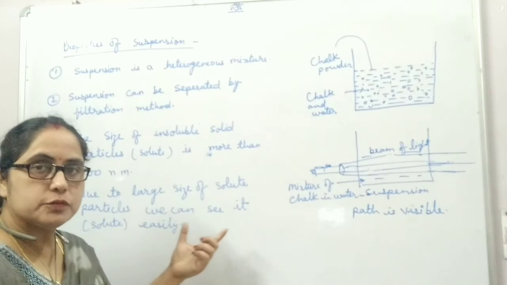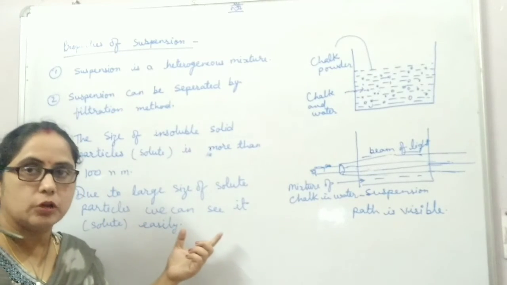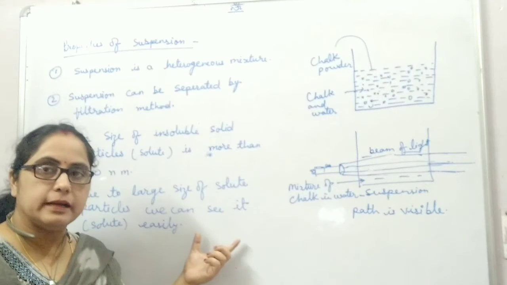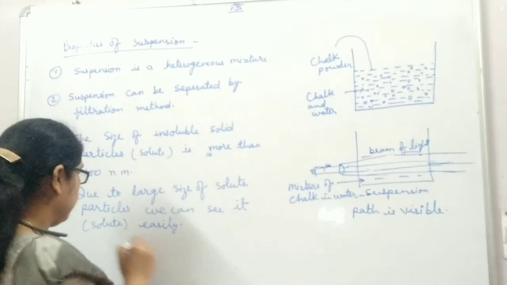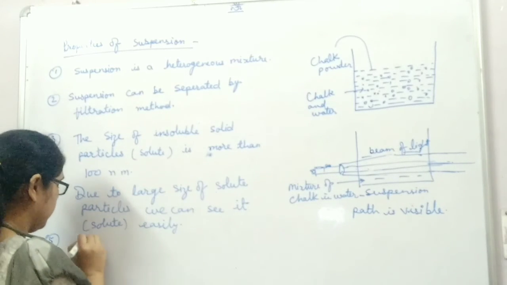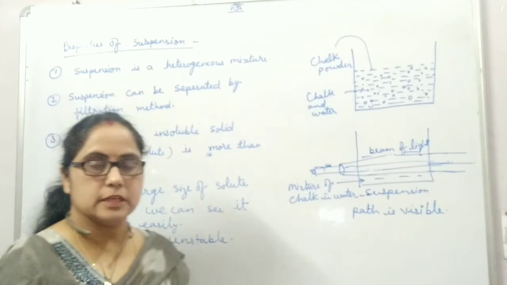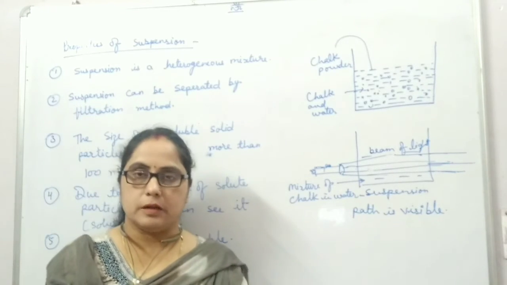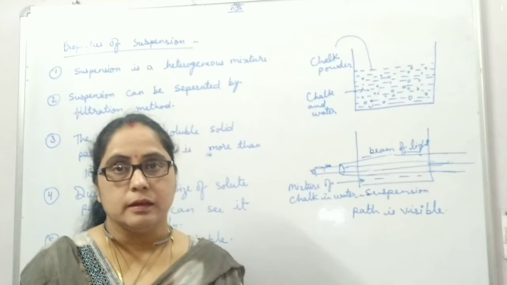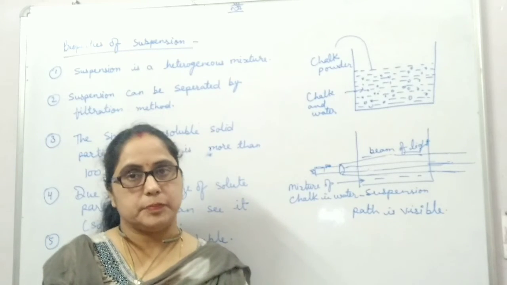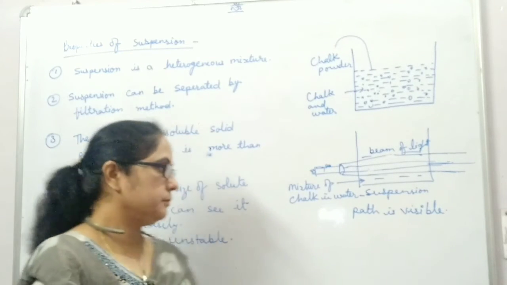Due to the large size of solute particles, that is insoluble solid particles, we can see them easily. Suspension is unstable because solute particles, without dissolving, are spread in the liquid.